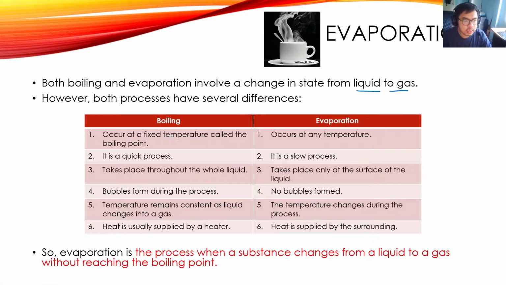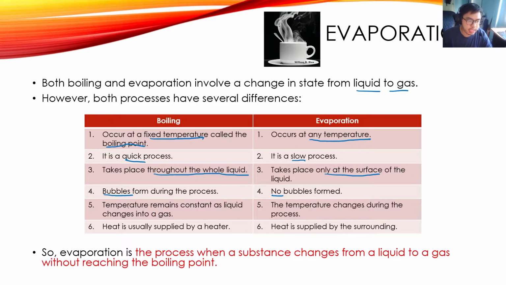So, boiling occurs at the boiling point, and this is a fixed temperature. For water, water will always boil at 100 degrees Celsius. Evaporation, on the other hand, occurs at any temperature below the boiling point. Boiling is a quick process, whereas evaporation takes a longer time. It's a slow process. Boiling takes place throughout the whole liquid, so all of the liquid is undergoing boiling, whereas for evaporation, it only happens at the surface of the liquid. For boiling, there are bubbles formed during the process, and for evaporation, there are little to no bubbles at all.